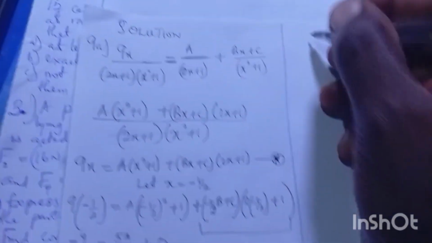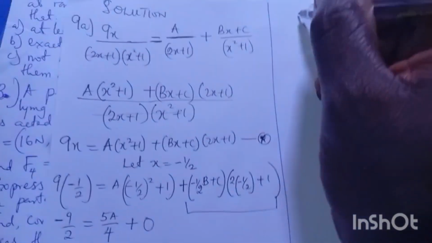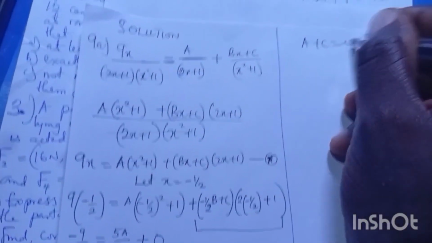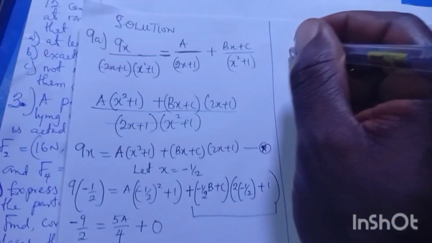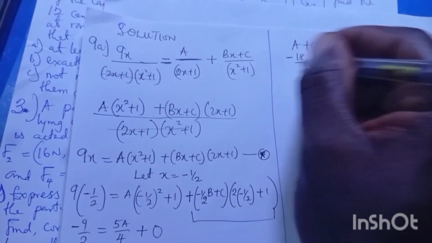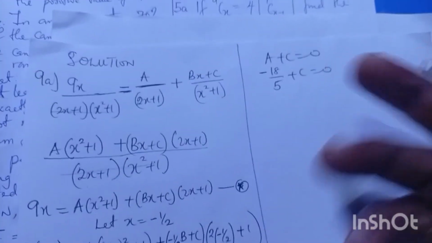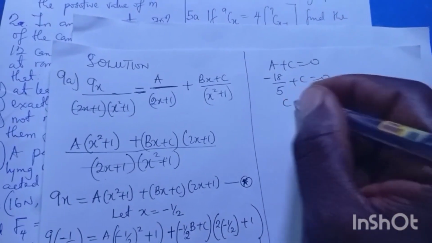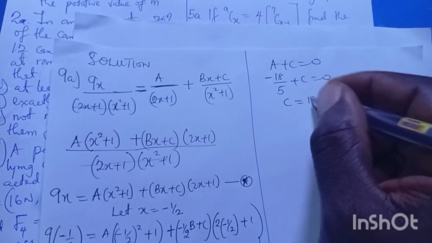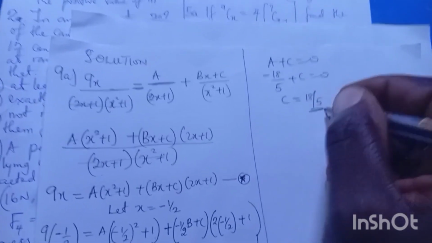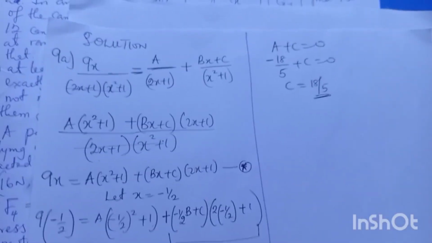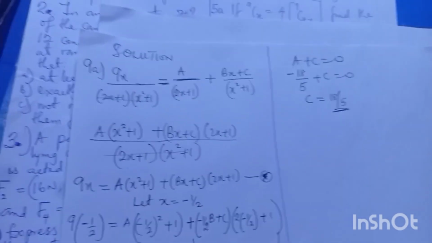I have my equation 3: a plus c equals 0. So that means minus 18 over 5 plus c equals 0. Turn it to this place, c equals what? 18 over 5. We have got the answer to a. We have got the answer to c. Now to find b,